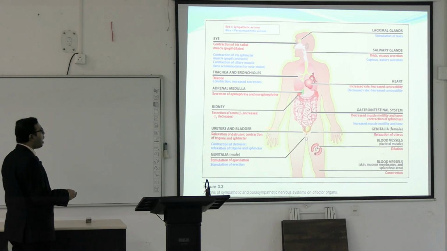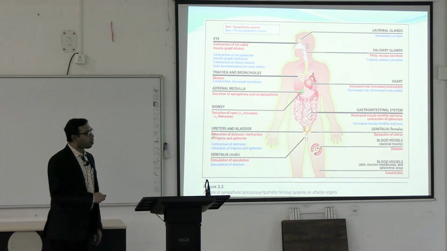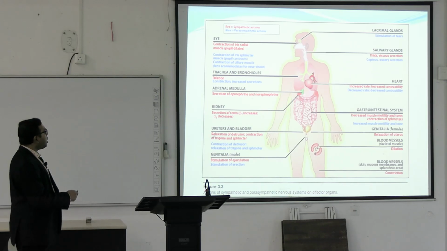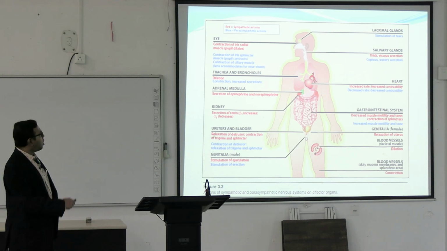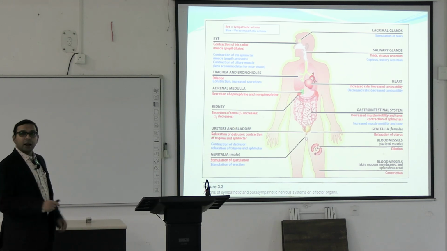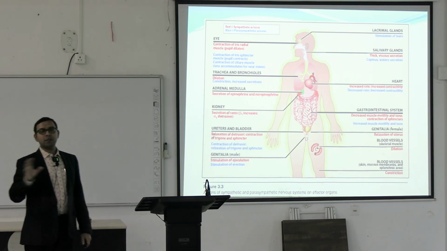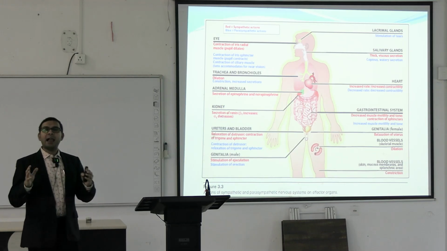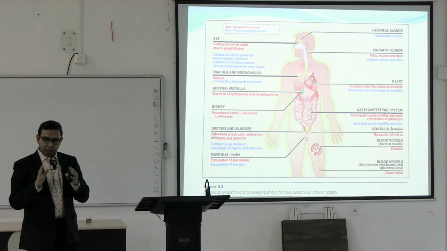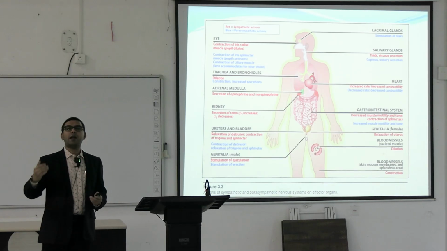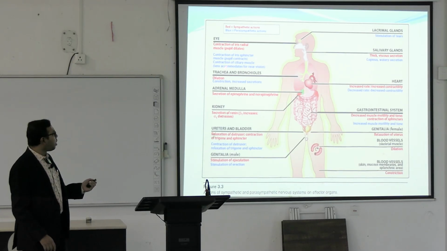So, you can see how the actions of the somatic, sympathetic and parasympathetic systems differ where dual innervation is present. The red ones are the sympathetic action and the blue ones are the parasympathetic action. In the eye there is both sympathetic innervation as well as parasympathetic innervation. Usually in some organs, the result will be the algebraic sum of the actions of these two systems. When there is flight or fright, the sympathetic system takes over. When there is a resting state, the parasympathetic system takes over. Ultimately both innervations are present.